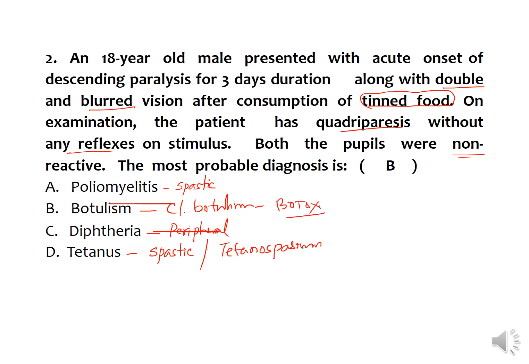botulinum toxin, which causes inhibition of release of acetylcholine at neuromuscular junctions and causes flaccid paralysis. So the answer would be botulism, which is commonly associated with canned food, and because of improper canning of the food results in the contamination with the spores of Clostridium botulinum, and which can grow in the canned food and produces toxin. Consumption of this kind of food may result in botulism.